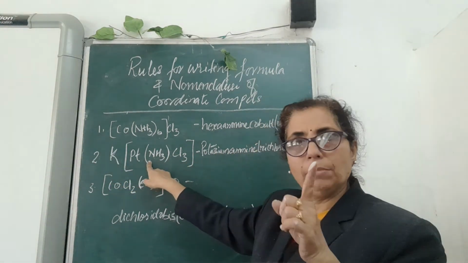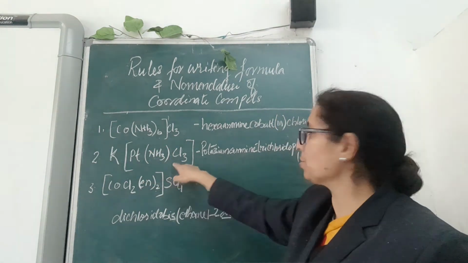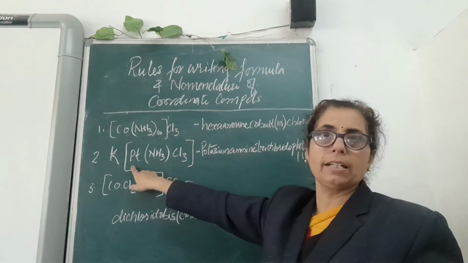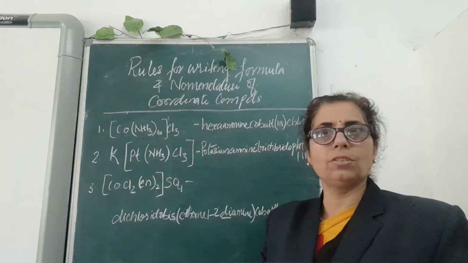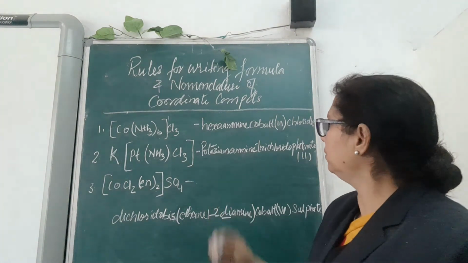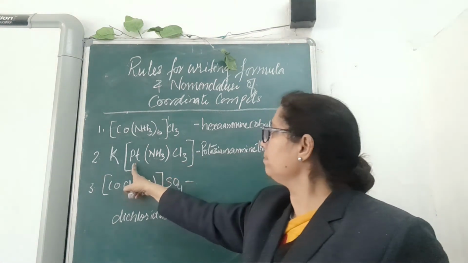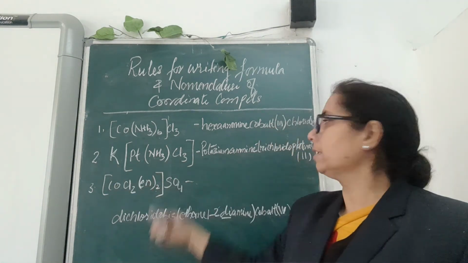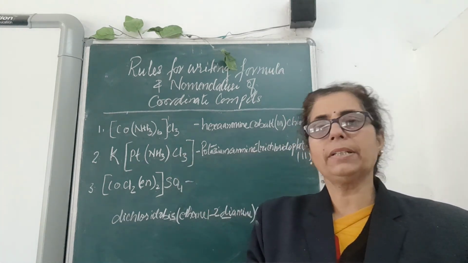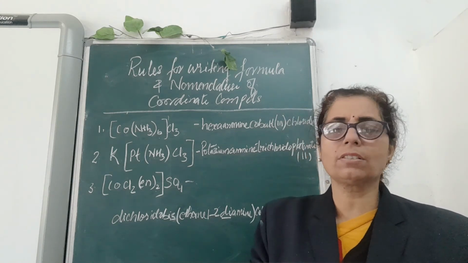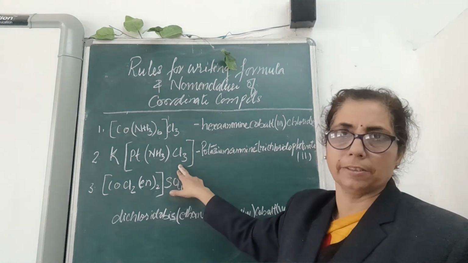Amine means one amine written. Then trichlorido means 3 chlorine has been mentioned. Then platinate means the central metal atom is platinum, and after calculating you will come to know it is 2. Because platinum has valency 2, there should be 3 chlorine. Seeing the valency of the central metal atom, you will be able to understand the number of ions that has to be added here.